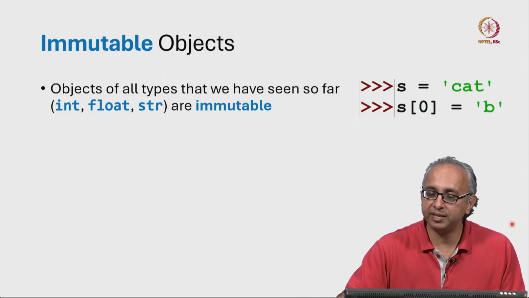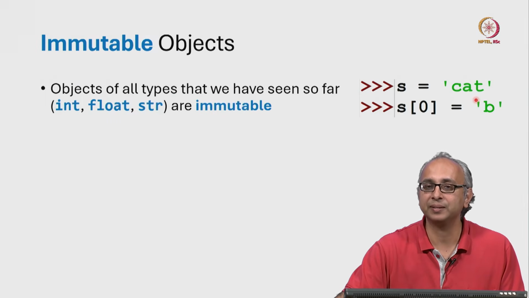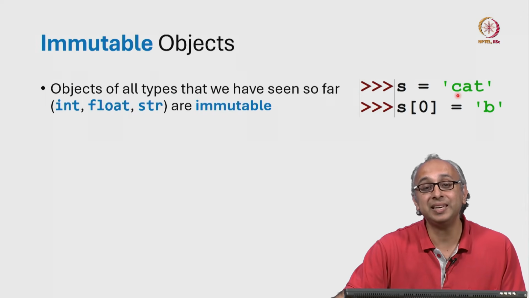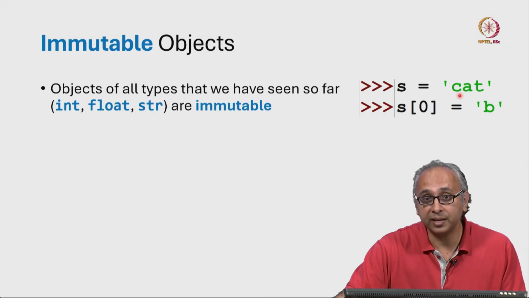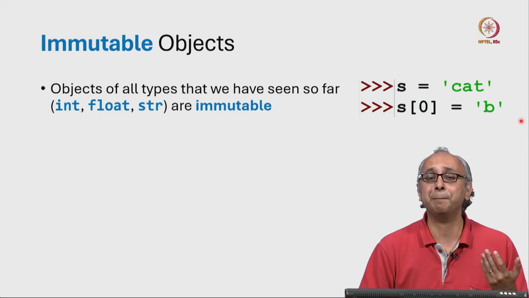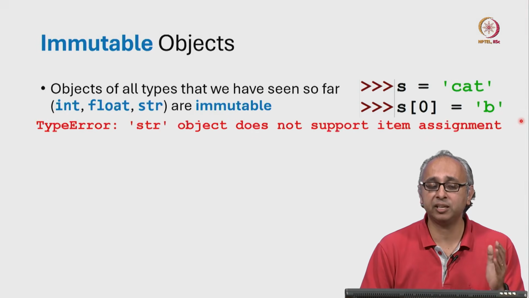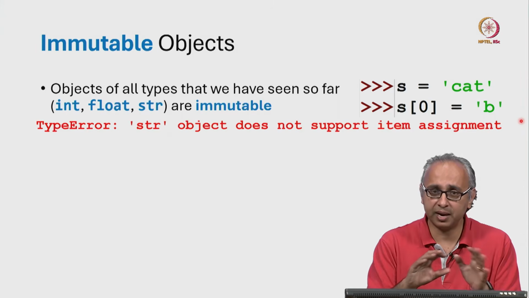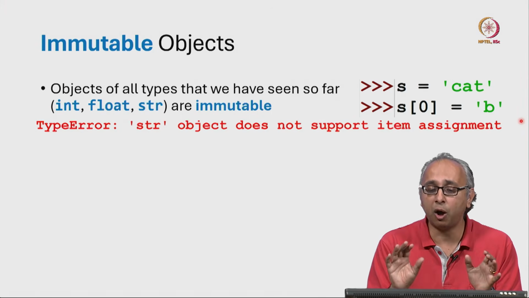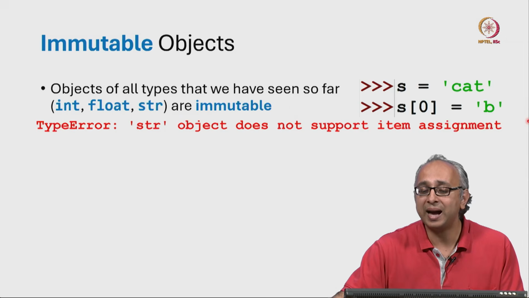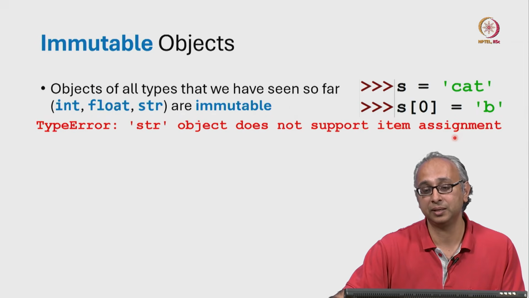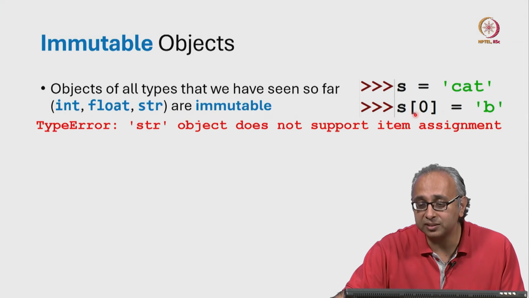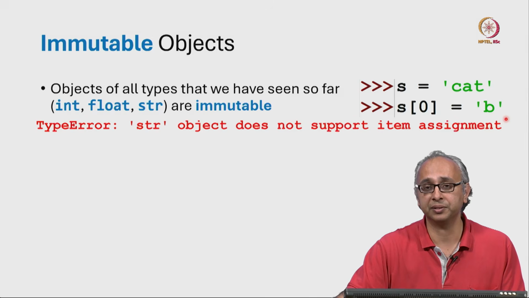So for example, if I have s equals "cat", the 0th letter is a C. If I try to modify that C to a B, I want to make "bat", well, that will give me an error. I will get this error message saying the string object does not support item assignment, meaning you cannot set s[0] to something else.